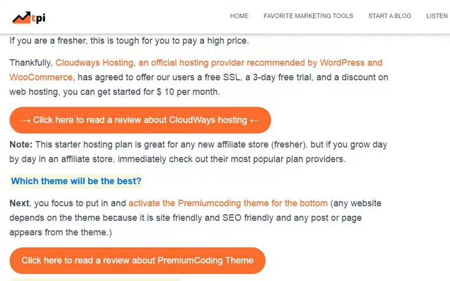Now comes which theme will be the best. Next, you need to install and activate the premium coding theme. Any website depends on the theme because it is site friendly and SEO friendly, and any post or page appears